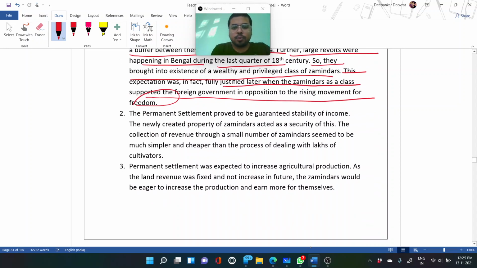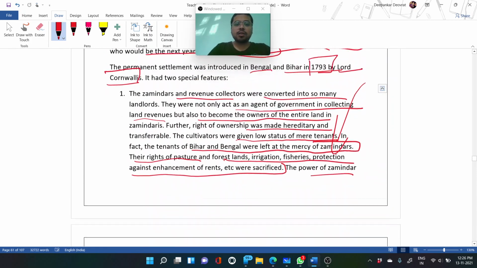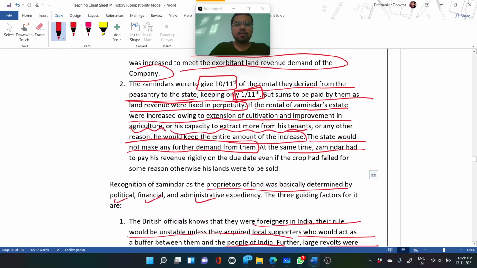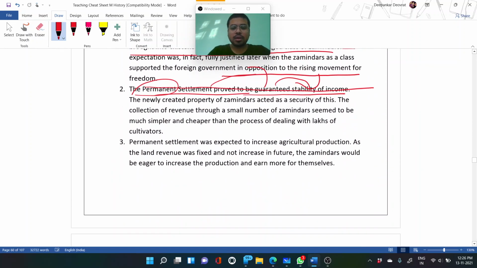The permanent settlement guaranteed stability of income for them. By introducing the permanent settlement, the British government was going to get 90 rupees at the end of the year, whether it was a profit or a loss for the Jamindar. In the previous scenario there was no guarantee because there was a kind of bidding system, so nobody knew what the collection would be the next year. Here they fixed it: I want that money, I don't care what collection you make. The newly created property of the Jamindars acted as security for this.